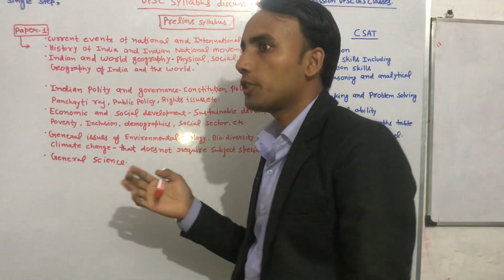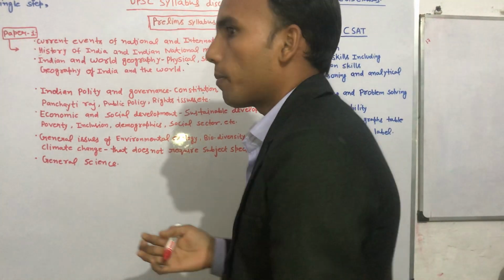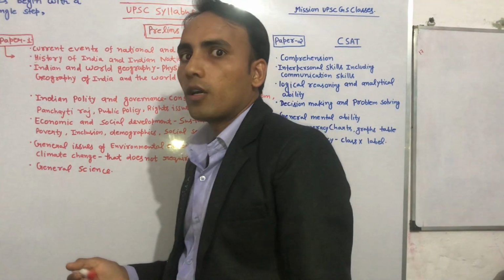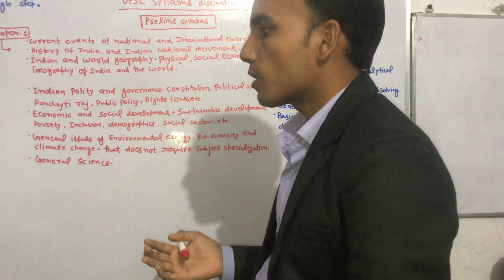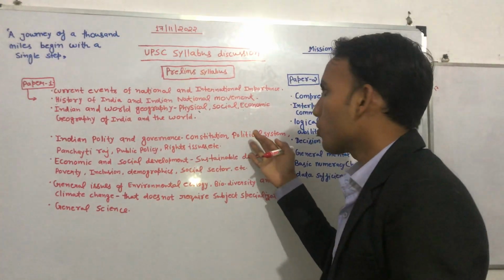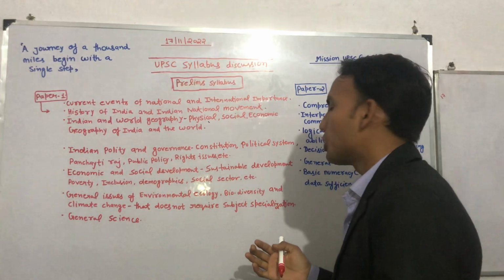executive. Like if you see the union executive, it includes the President, then the Vice President, the Prime Minister, then your Council of Ministers, then the Attorney General of India. So you have to read about all the functions of the bodies which are under the union executive.